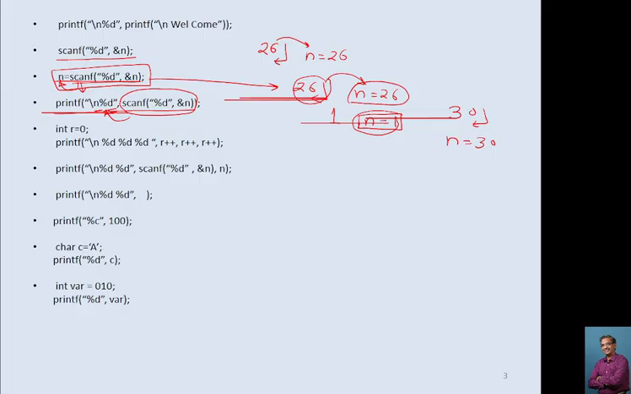Now here, okay. So %dn. Now basically this, okay, I will explain you this. Okay, initially the value of r is 0.